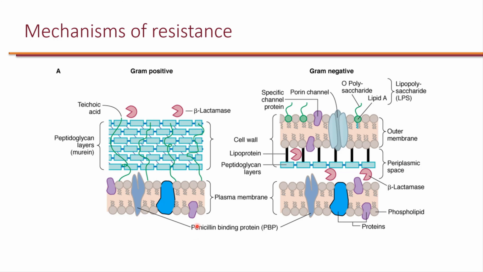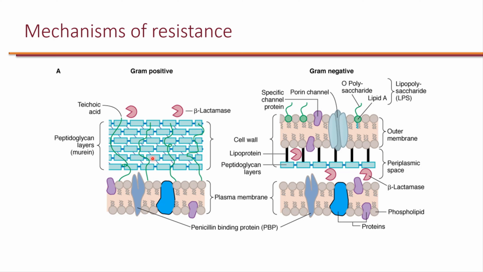Now, let's compare gram-positive and gram-negative bacteria. On the left, we can see gram-positive, which only has the inner plasma membrane. There is no outer membrane. On top of the membrane is the peptidoglycan layer. With gram-negative, there are two layers. So there's the inner and outer membrane, and between the two membranes, there is a small layer of peptidoglycan.